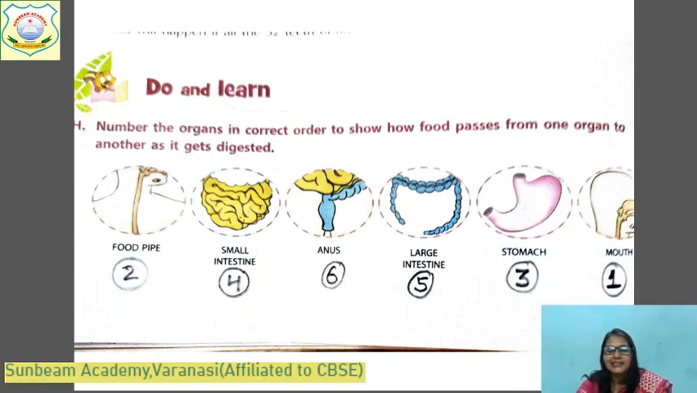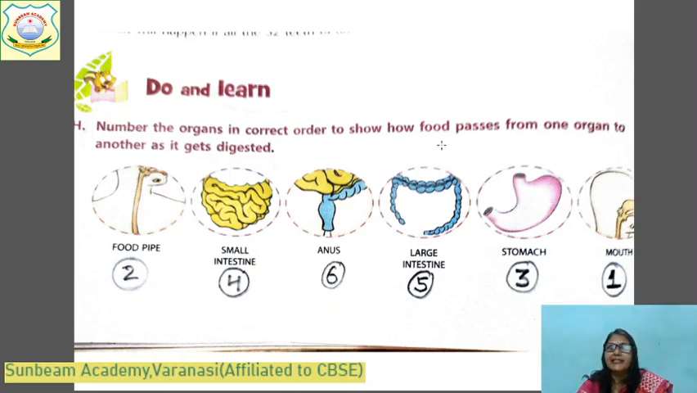These are the organs of which system? Digestive system. Can you identify the picture of these organs? If in exam these pictures are given, you can identify. Yes, this is the food pipe, this is small intestine, this is anus, this is large intestine, this is stomach, and this is the picture of mouth.